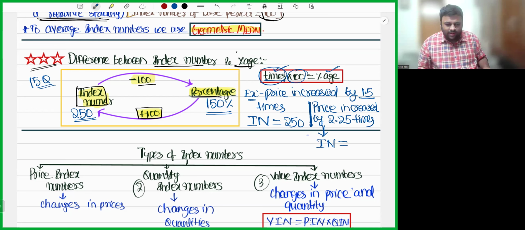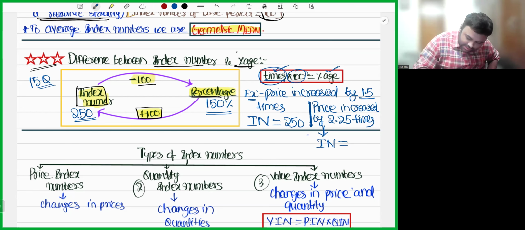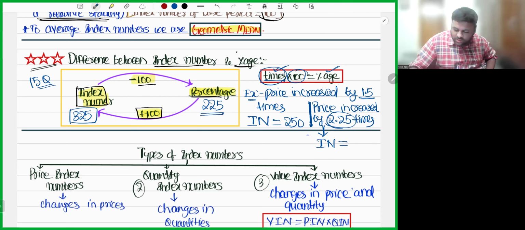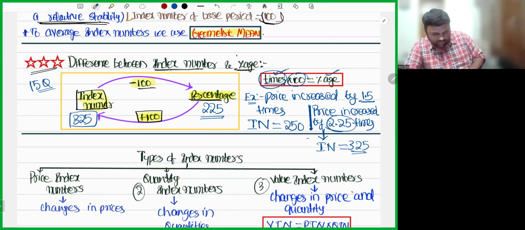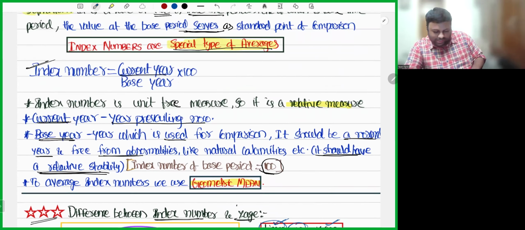Perfect. Perfect, Geeta. Perfect question. So price increased by 2.25 times. So percentage will be 2.25 into 100, which is 225. Index number will be 225 plus 100, which equals 325. Okay. So index number is 325. So I hope that's clear, everybody. So all these points are clear, right?